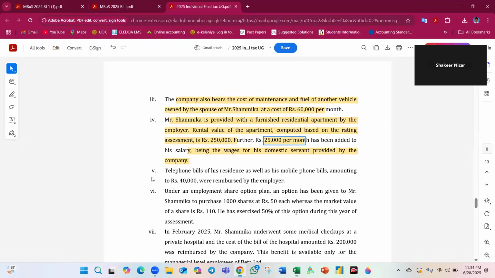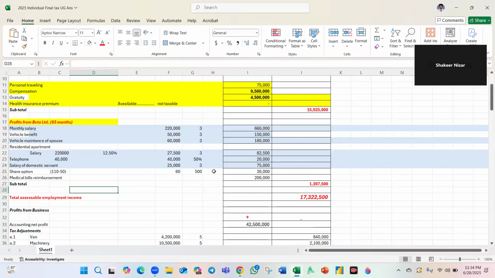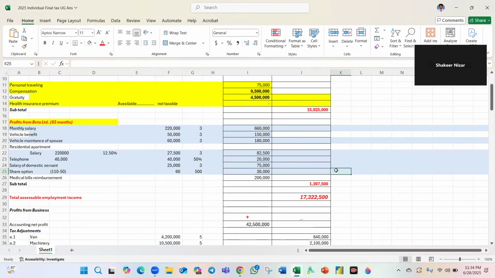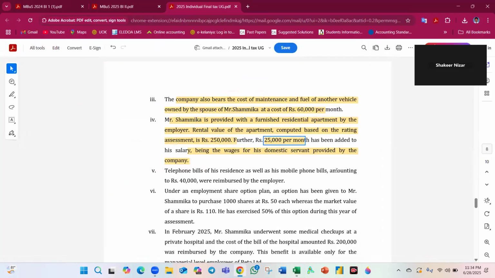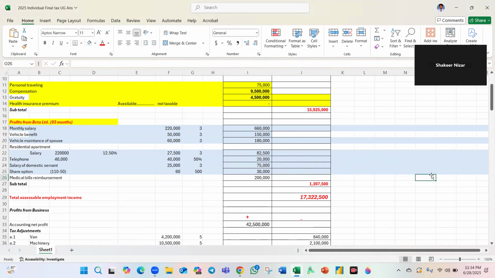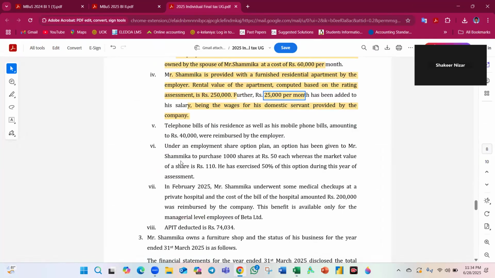Then the share option, an increase of 60 per share on 1000, comes to 30,000, sorry. How did that come? You can see that if it is given at 50, there is a benefit of 60. 60 increase, 1000 shares, 50%, 30,000. Here you can see how it is. Okay, I'm not going to do that.